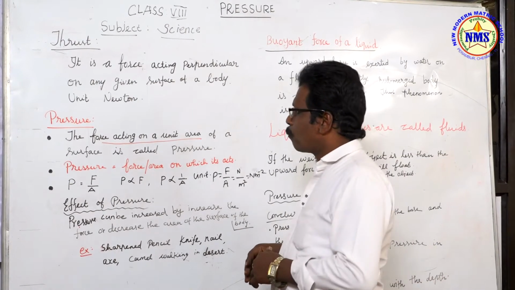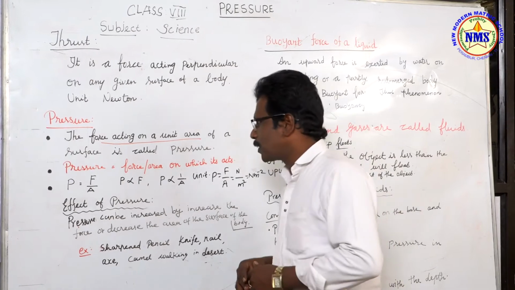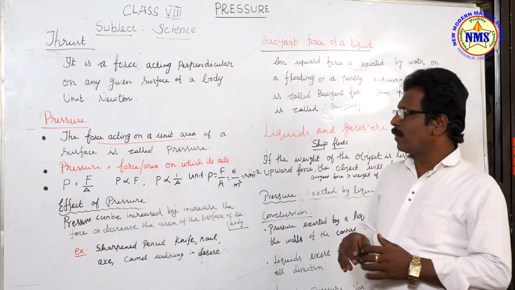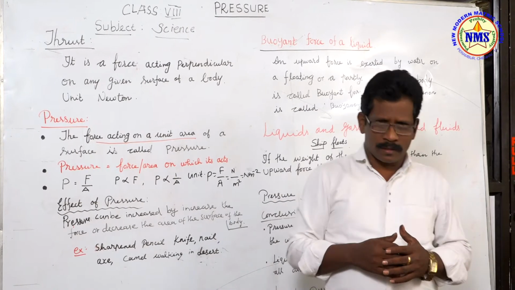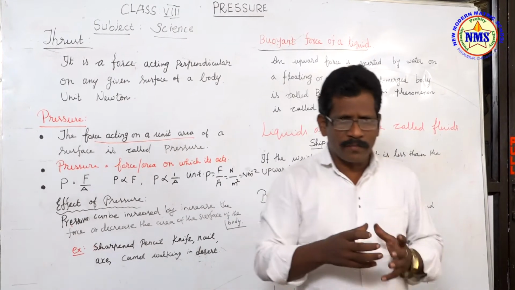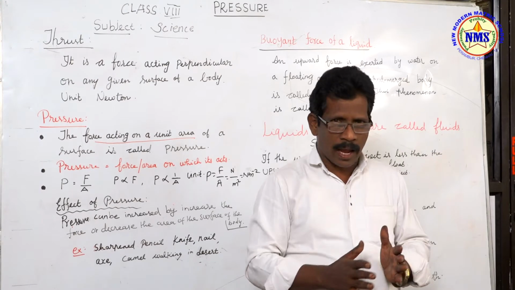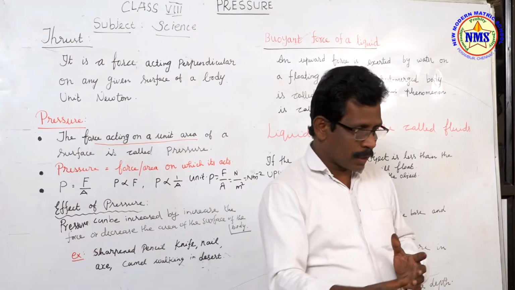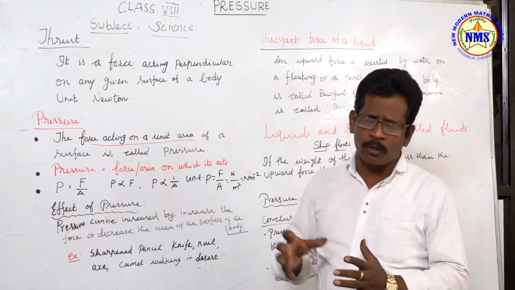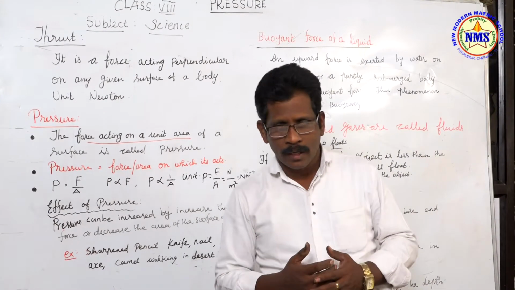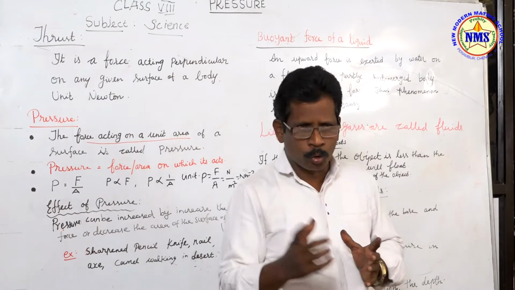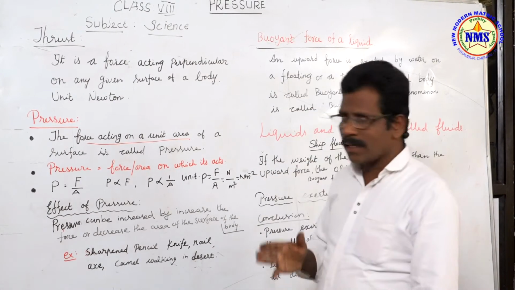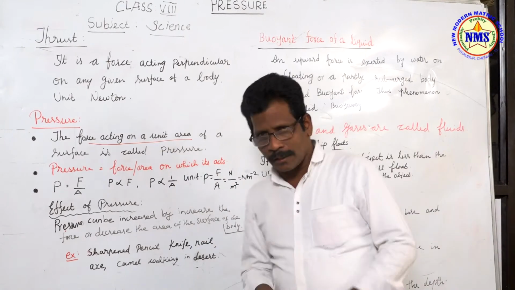Next, pressure. What is pressure? When we are talking about something, we can almost think force and pressure may be equal. Give more pressure, give more force. We are using these words usually, so it seems the two words have almost the same meaning. But the difference is, what is pressure?